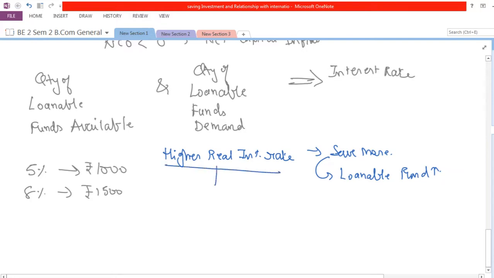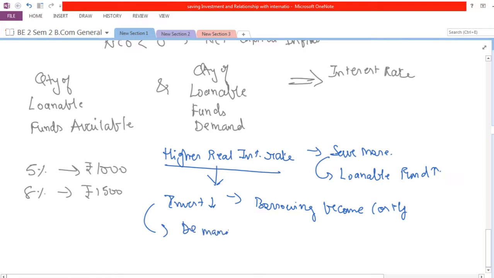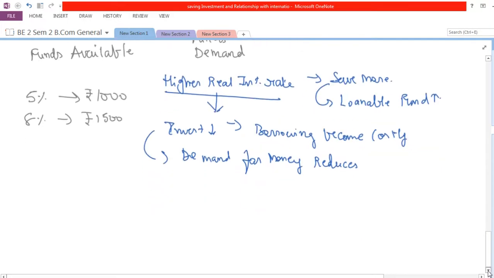On the other hand, when higher interest rates are there, the investments reduce, because borrowing becomes costly. And when borrowing becomes costly, the demand for money reduces. As a result, what happens? There will be an excess amount of money in the economy. So the interest rates would come down because of this reason.